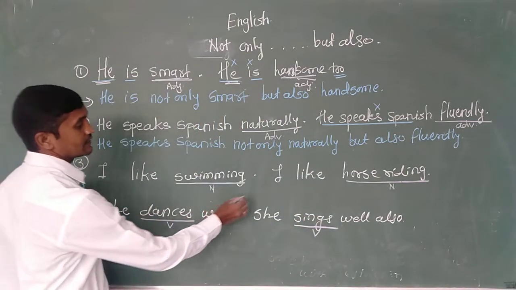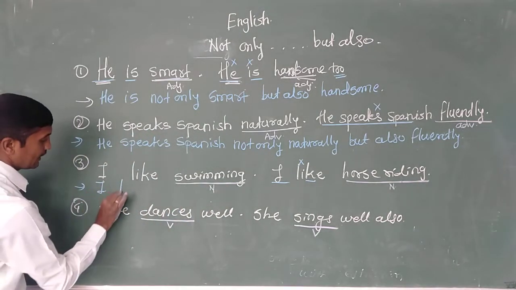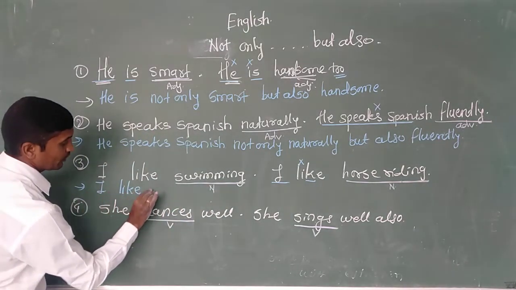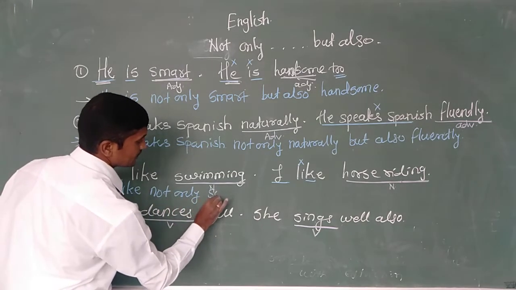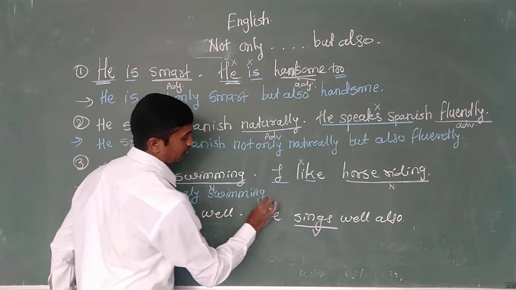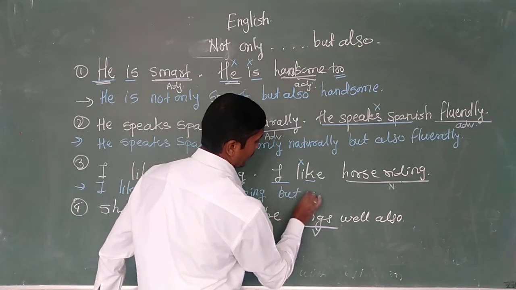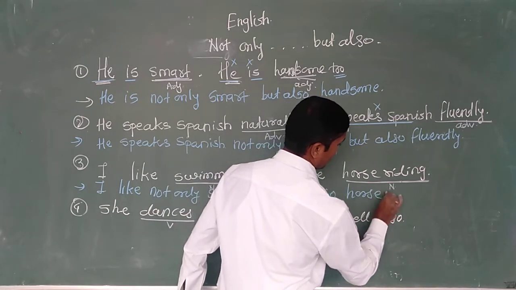Here I like is the same part, so it should be omitted. I like not only swimming but also horse riding.